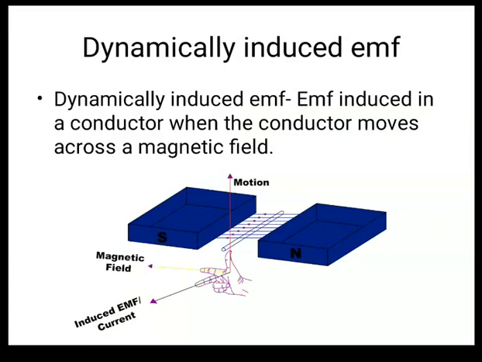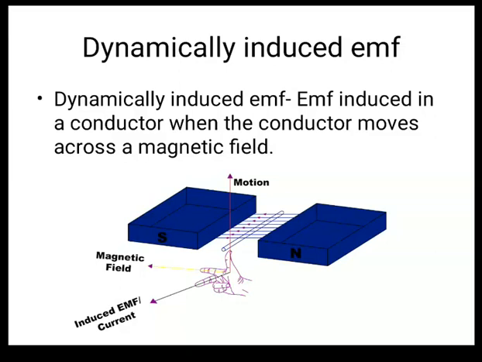right? So the thumb indicates the direction of motion of the conductor, and the first finger indicates the direction of flow of flux, that is from north pole to south pole. You can see in the diagram. In that way, the second finger will indicate the direction of flow of current, right? It means in that conductor the current is flowing from top to bottom, according to Fleming's right hand rule.